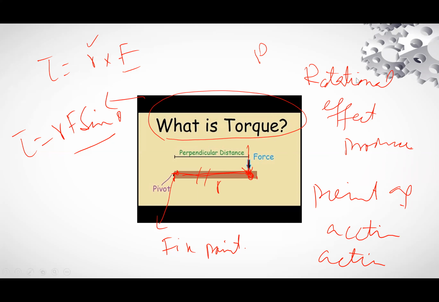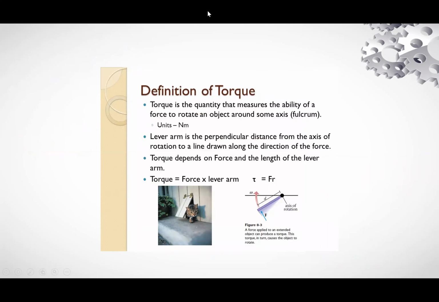This is the definition of torque: torque is the quantity that measures the ability of a force to rotate an object around some axis. That axis about which rotation takes place is called the fulcrum. The unit is Newton meter.